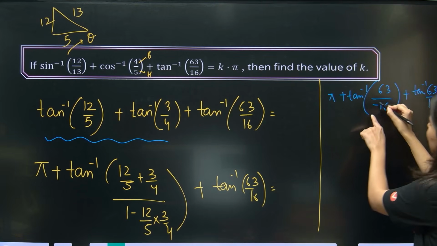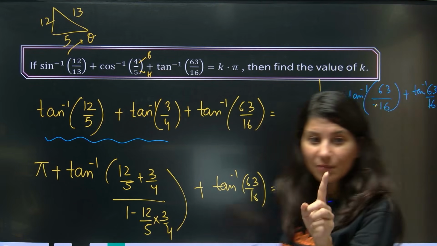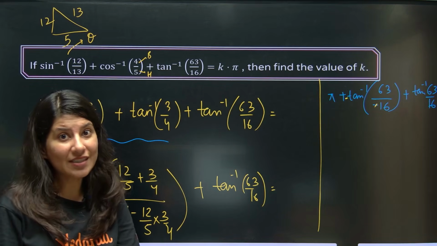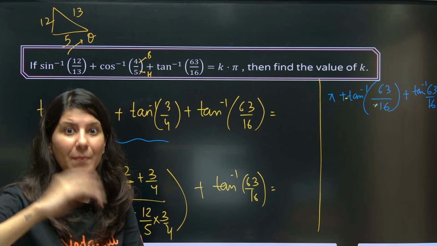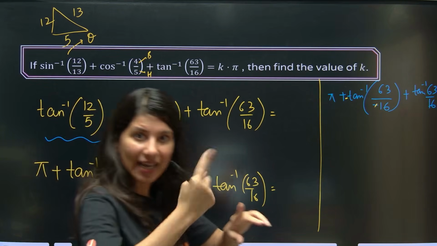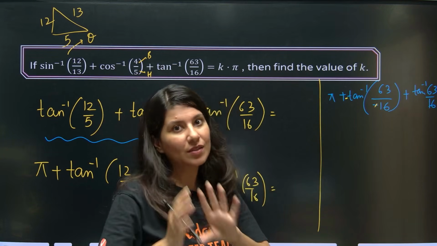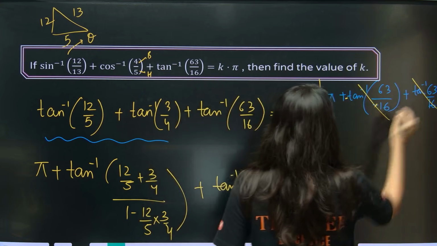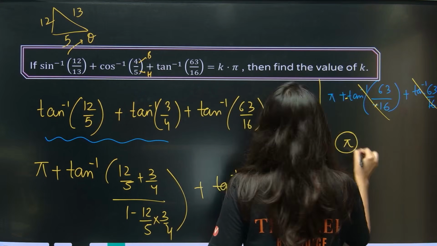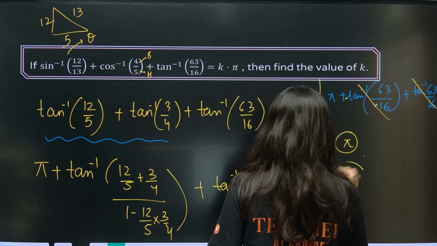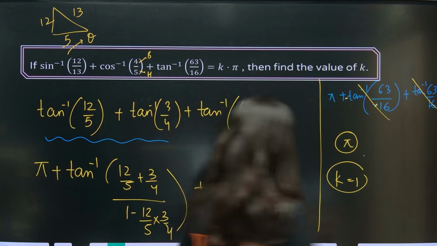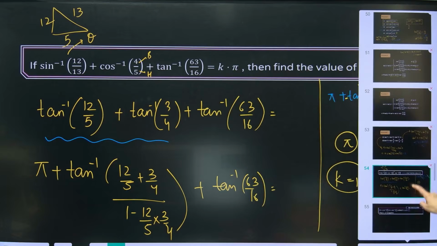Now we know this minus sign will come out because of property number 1. In tan inverse, the minus sign comes out. But in cos inverse, it doesn't happen. It will be pi minus that. In tan inverse, sin inverse and cosec inverse, in these three, the minus sign comes out. So now these two will get cancelled. This is just pi. So k value is equal to 1. Okay? K value is equal to 1. Everybody getting it? Yes, yes, yes.